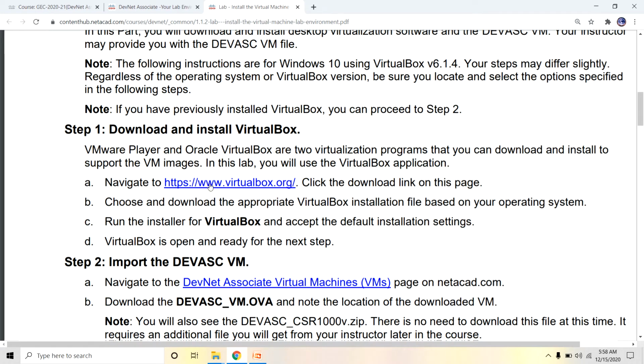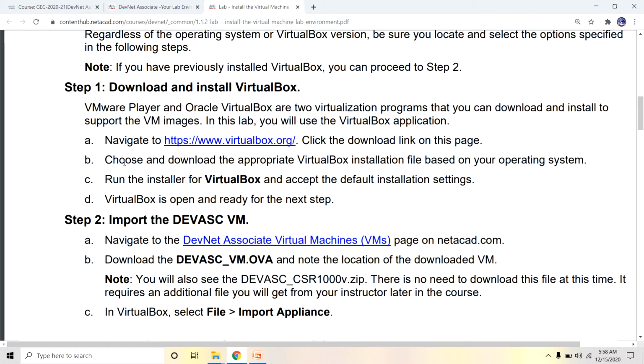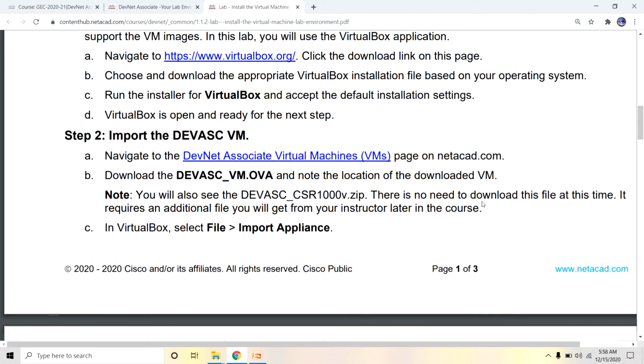You can navigate to this link to download VirtualBox. Choose and download the appropriate VirtualBox installation file based on your operating system. Download VirtualBox based upon your system configuration, run the VirtualBox installer and accept the default installation settings. The next step, step 2 in part 1, import the DevNet virtual machine.